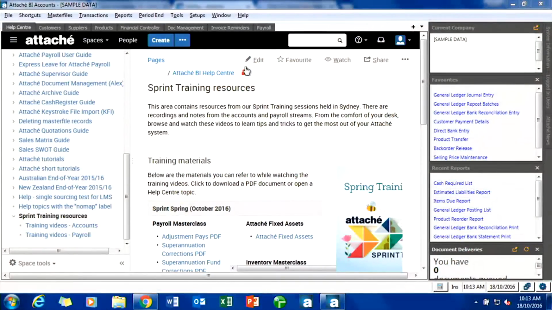Okay, so that's a little bit about our on-screen help and the search. What's going to happen at the end of today, you probably noticed this little session here, sprint training resources. So if I log on, open that up, I just wanted to quickly show you. At the moment, it is locked to you guys. It will be made available to you at the end of today. So as soon as today's finished, we will unlock it and you will have access to all this information as well.